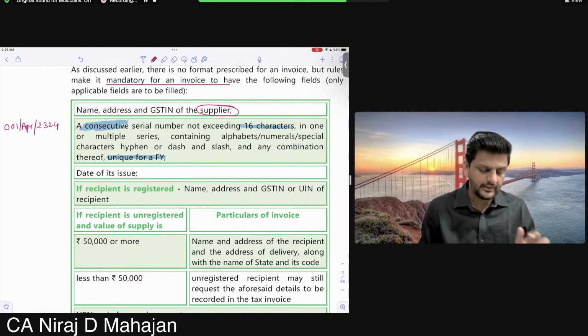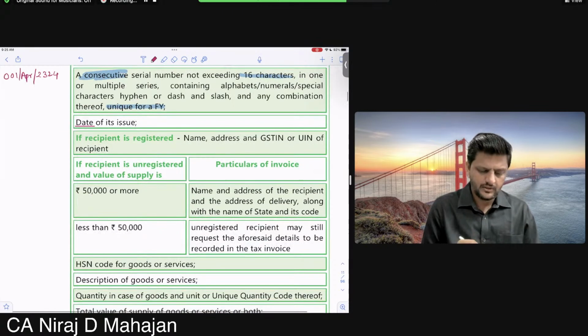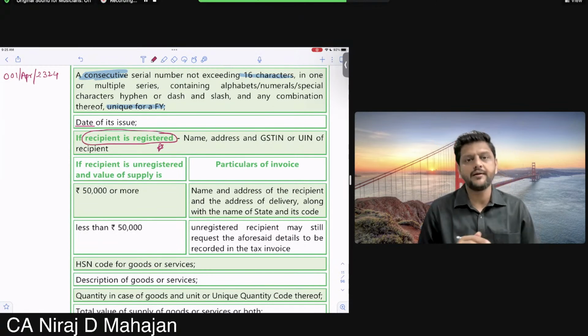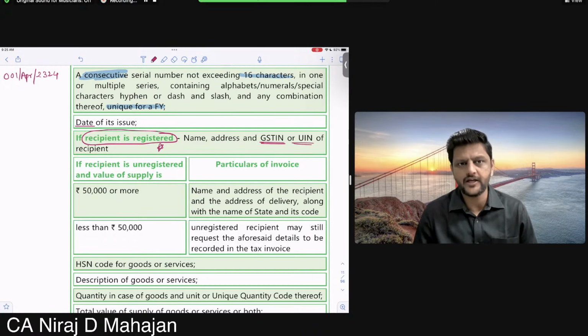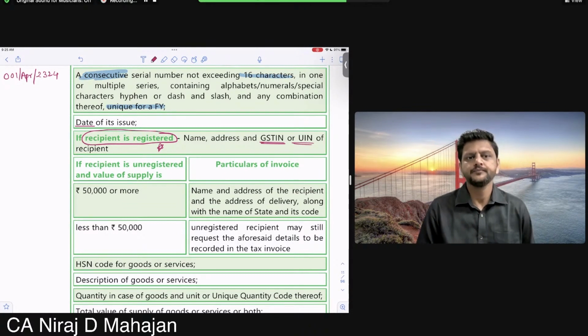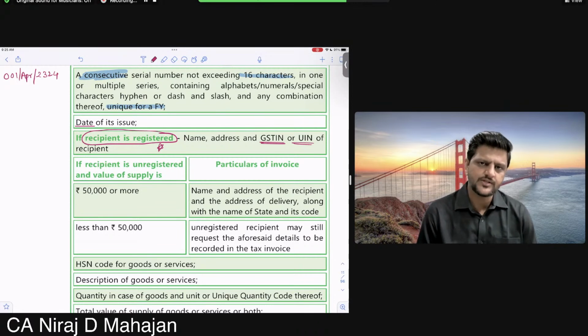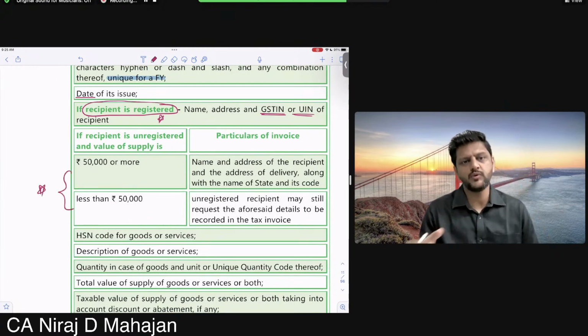Then the date of its issue is important. Then, if the recipient is registered, the name, address, and GSTIN or UIN of the recipient. If the party is registered, fine. So on the invoice, two GSTINs will be there, supplier as well as recipient, if the recipient is registered. These small things you have to remember.